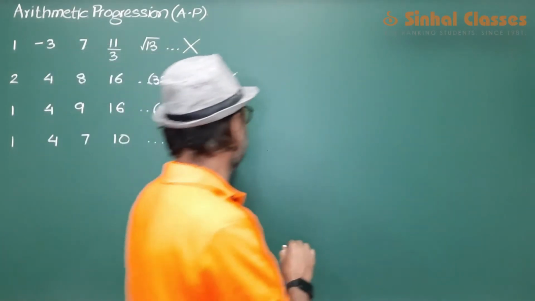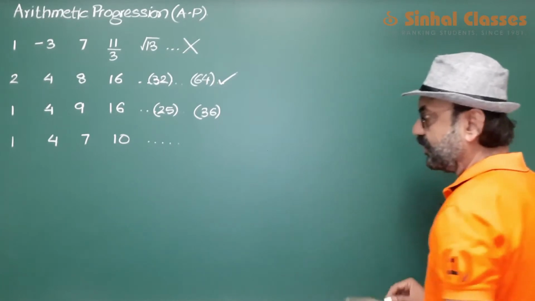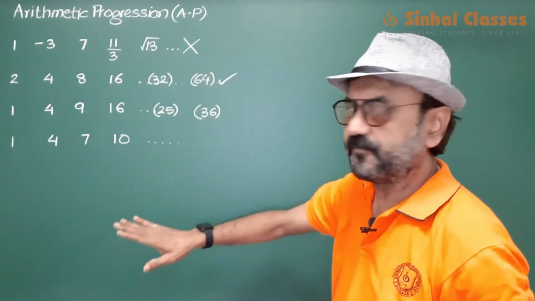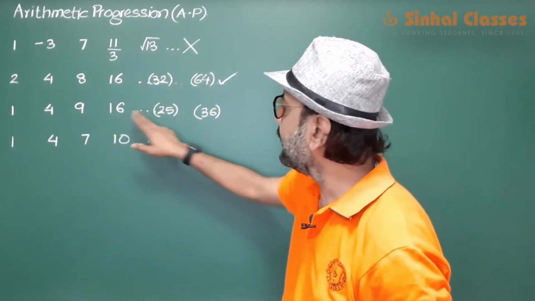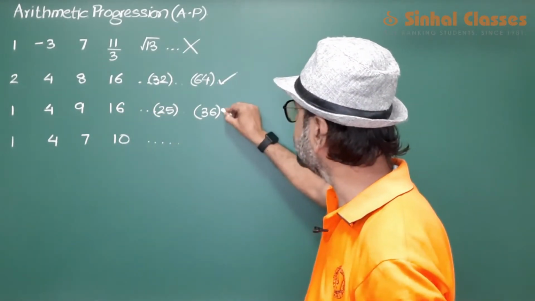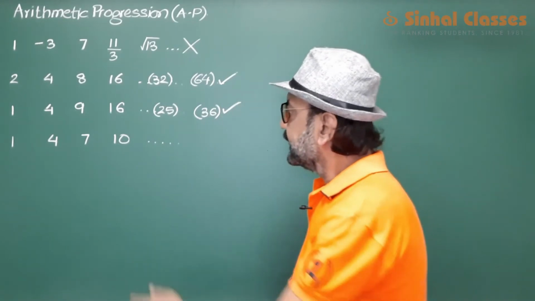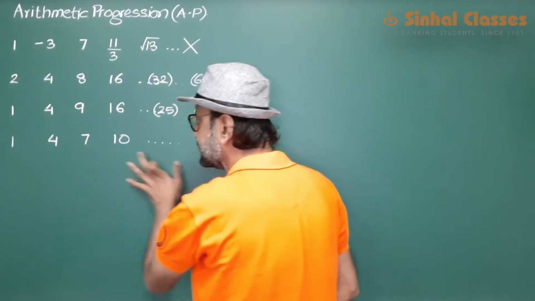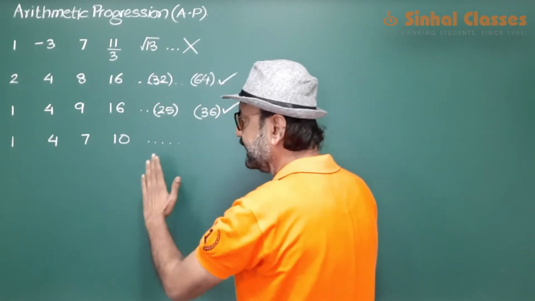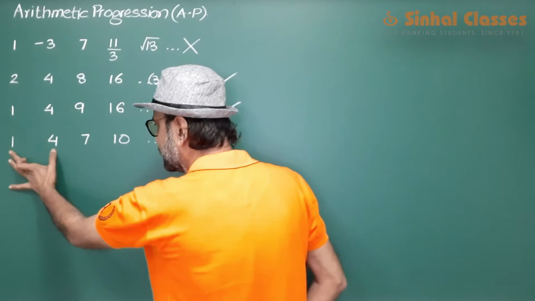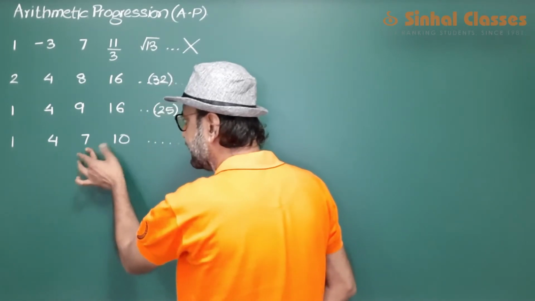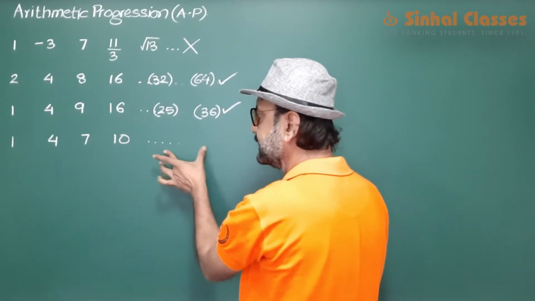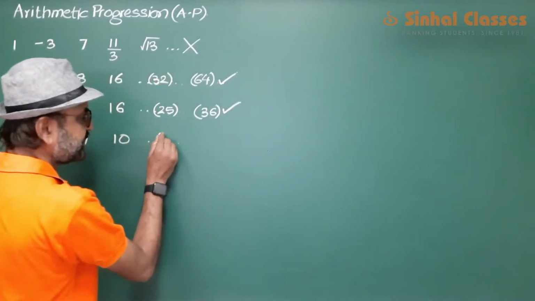The number after that should be the square of 7, 8, 9 and 10 and so on. So again in this list of numbers, it is possible for us to predict the number which will come after 16. So here prediction is possible. Let us take this case: 1, 4, 7 and 10. When we look at the numbers, we clearly see that 1 plus 3 is 4, 4 plus 3 is 7, 7 plus 3 is 10. So the next number should be 10 plus 3 which is 13, 13 plus 3 which is 16. So here also prediction is possible.